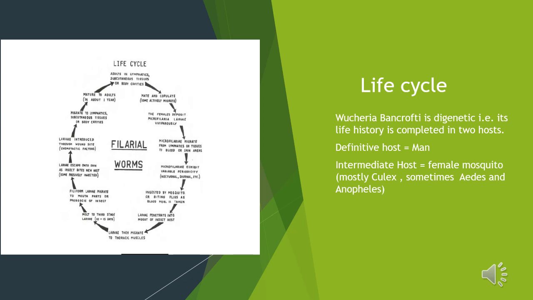Wuchereria bancrofti is digenetic. Digenetic means that the life history is completed in 2 hosts. Here the definitive host is the man and the intermediate host is the female mosquito. Mostly it is Culex, but sometimes Aedes and Anopheles can also play a role.